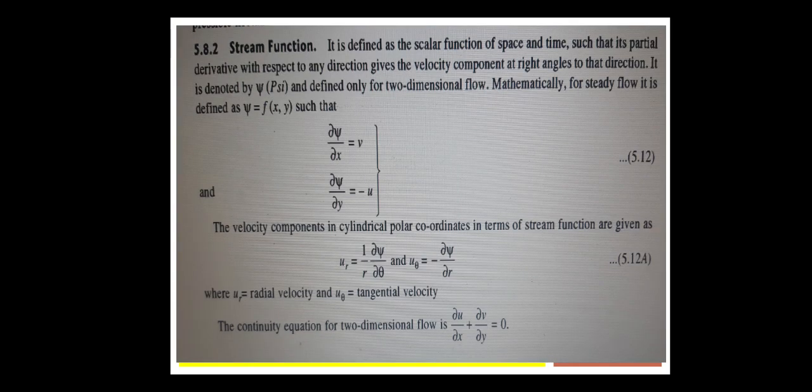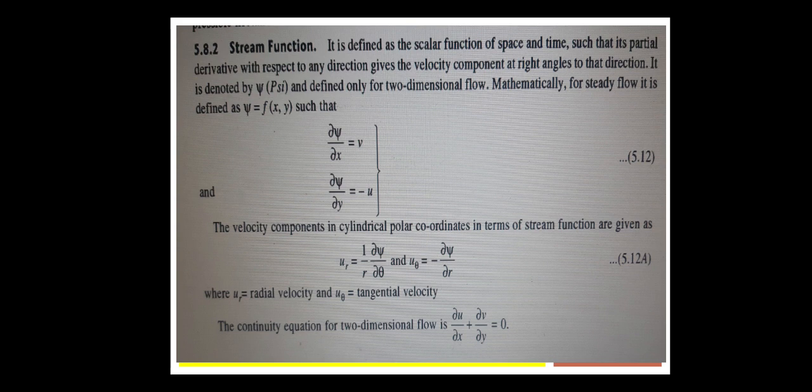We'll see the next one, the stream function. Velocity function is finished. Now we'll see the stream function. It is defined as also the scalar function of the space and time such that its partial derivative with respect to any direction gives the velocity component at right angles. It is denoted by psi.